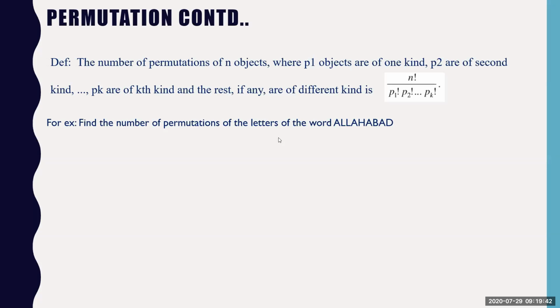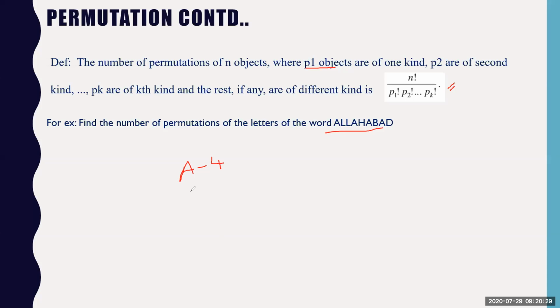So the best example I can give here is from the letters of Allahabad. Find the number of permutations of the letters of the word Allahabad. Permutation means arrangement. How many different words can you arrange from the word Allahabad? Can you tell me? So to answer this question, you have to use this formula. To use this formula, you have to identify P1, P2, P3, P4, the different objects from this set. Let us start from the letter A. How many A letters are there? 1, 2, 3, and 4. 4 letters for A.